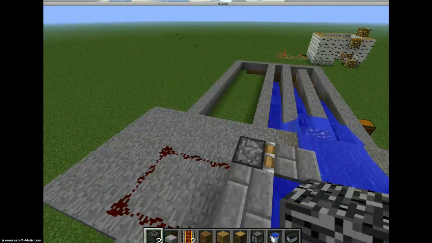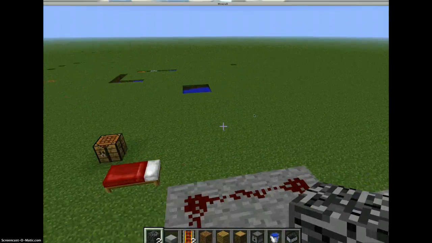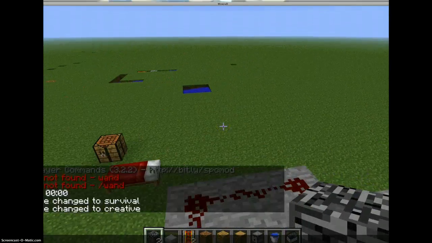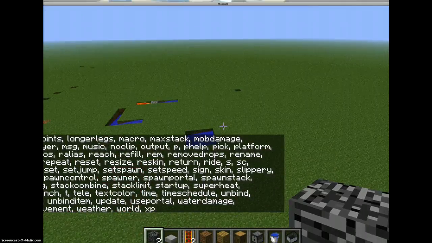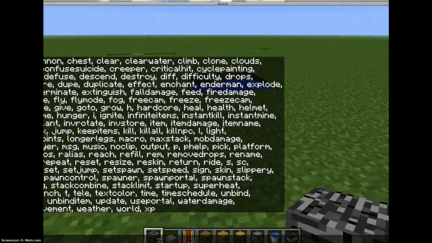It says helpful commands. Or you could just click help. So yeah, that's how you do it.